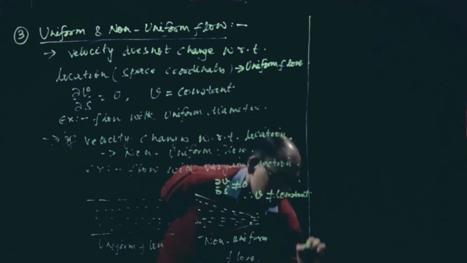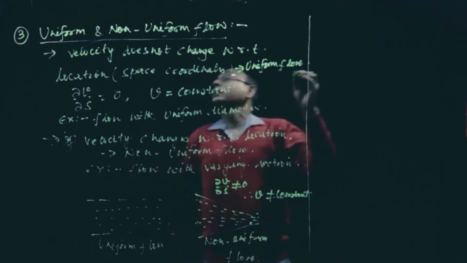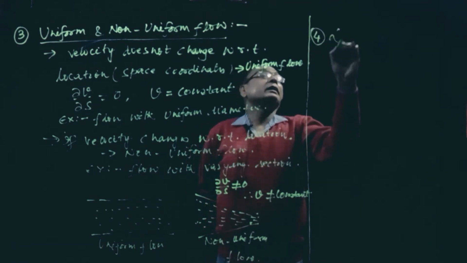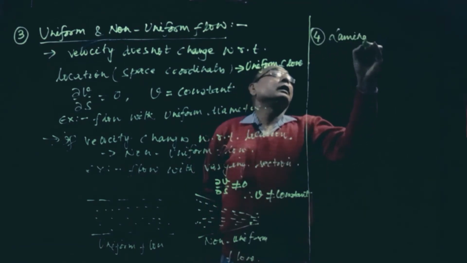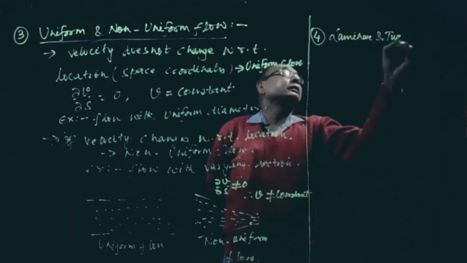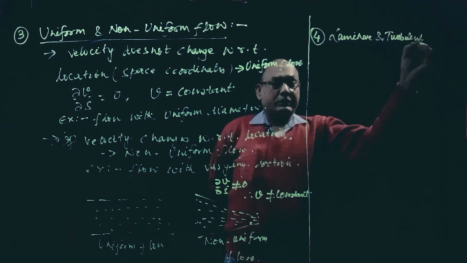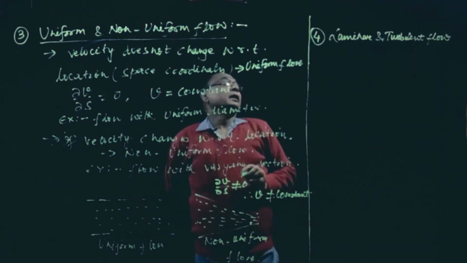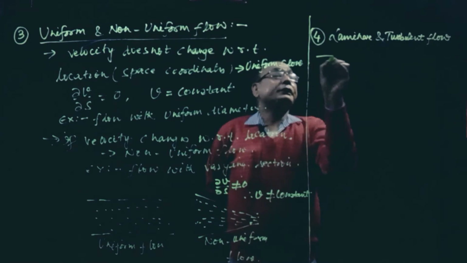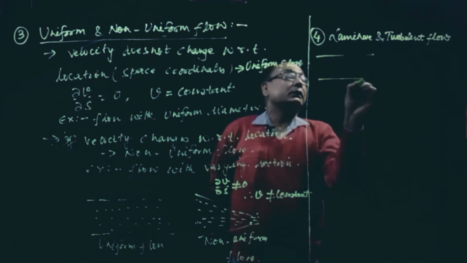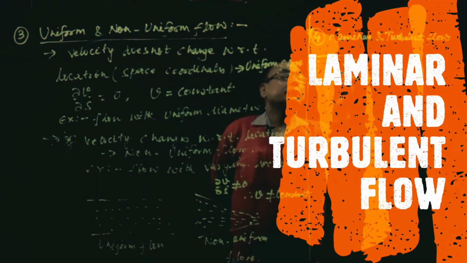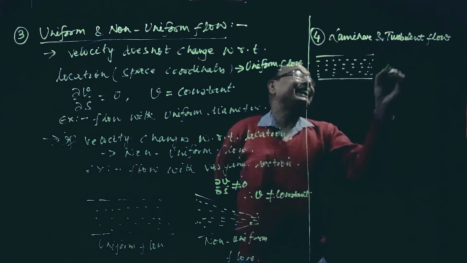Now number 4, laminar and turbulent flow. I am giving you the example here. Here one type of fluid is flowing in this section and not mixing with any other section.